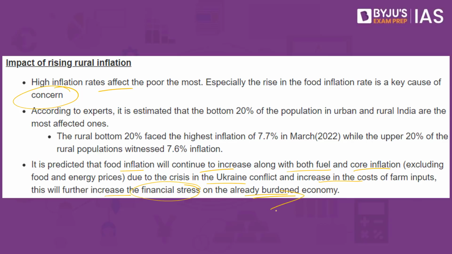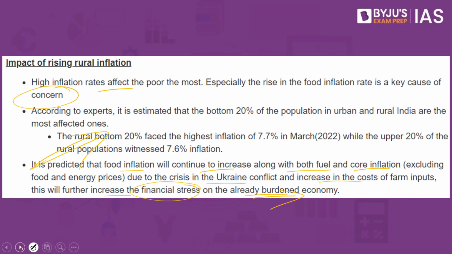So because of the Ukraine crisis, because we are not able to import, let's say for example sunflower oil or many of the other products from Ukraine as well as Russia, this can result in inflation, and ultimately it is the poor and the rural who are bound to suffer because of inflation. That is what this article is all about.